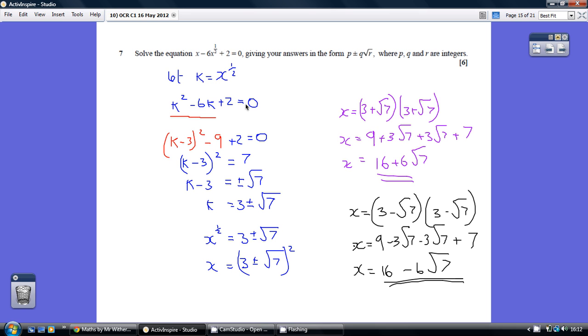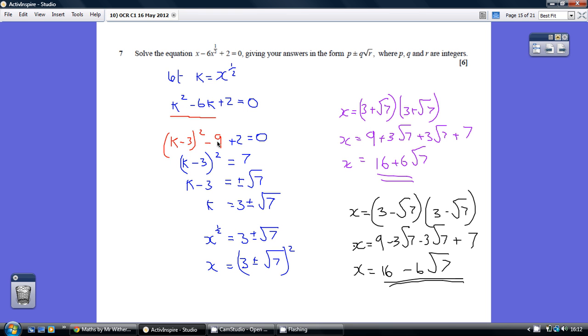So we can solve this by completing the square. Just taking the first two terms, halve the coefficient of the second term, minus 6 becoming minus 3. k minus 3 all squared would throw out a plus 9 at the end, which we do not want, so we choose to take away 9. So these two terms here have been redrawn as this bit here. This is the same thing in a different format. Still have the plus 2 on the end equaling 0.